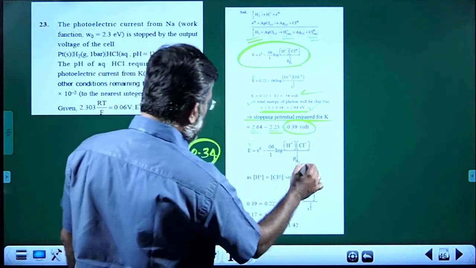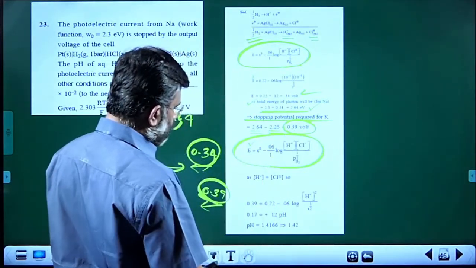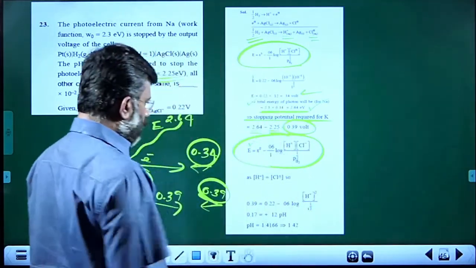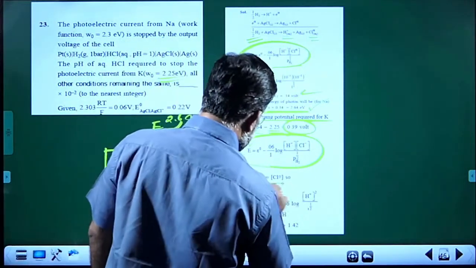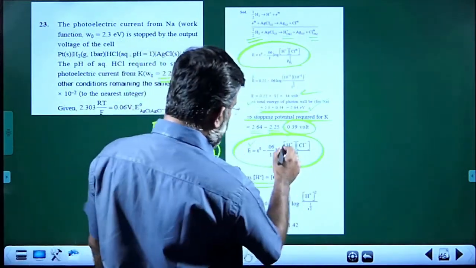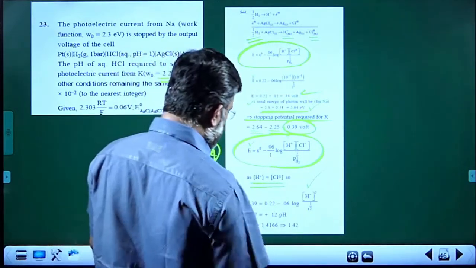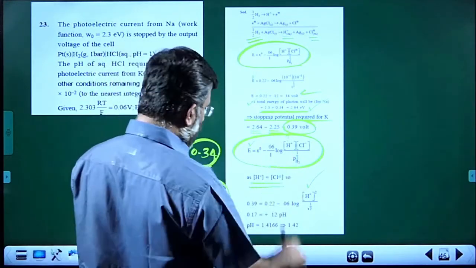Now once again we apply the same equation, with E equal to 0.39. What is the concentration of H plus? That is the question. We know the concentration of H plus and Cl minus is equal, so we can write H plus for both. So it is H plus square divided by partial pressure of hydrogen raised to half.